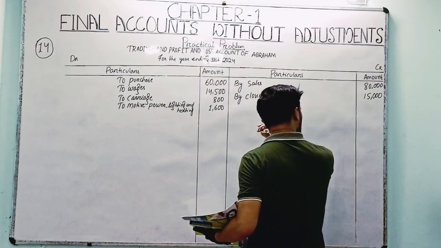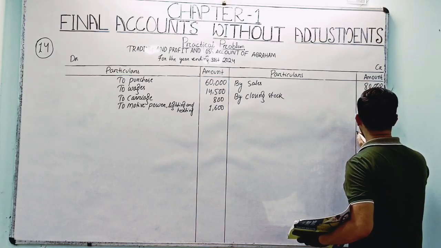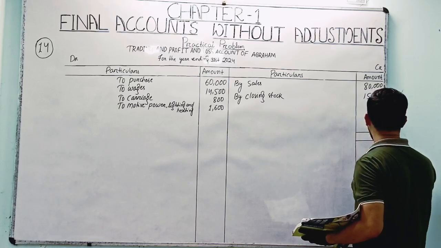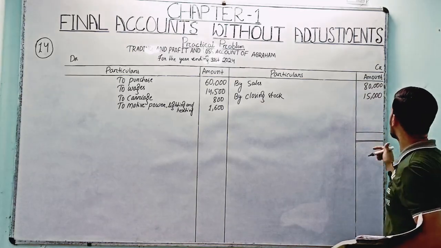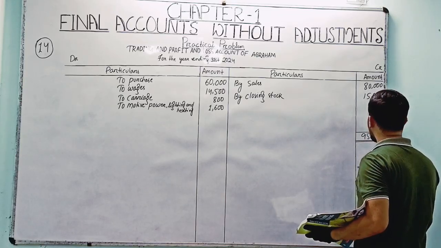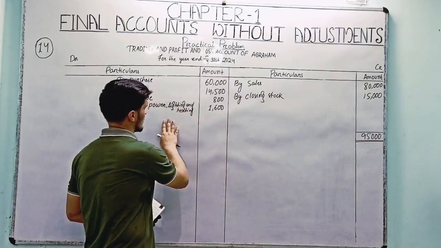Okay, now we have to do the tally. Means we add the value here. The total amount is 95,000. It's an income side and this is the expenditure side, right?